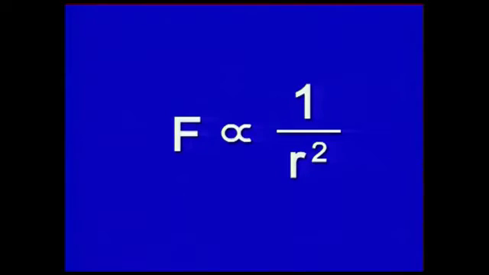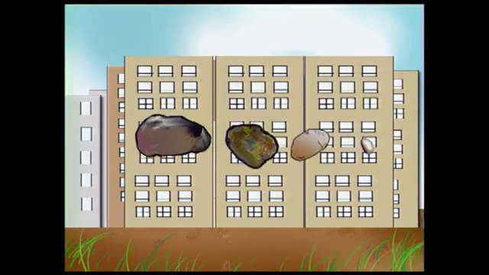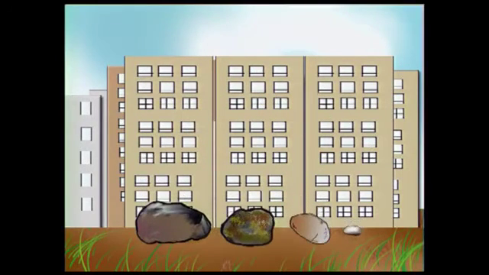Newton's work was not yet finished. He had yet to get the magnitude of the force of gravitation. He had already found that it was proportional to 1 by r square, where r is the distance between the two objects. The difficult part was to find the dependence of force of gravitation on the mass of the body on which it acts. For this, Newton turned to Galileo's idea that the objects of different masses near the Earth have the same acceleration.